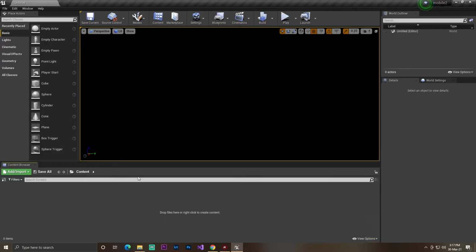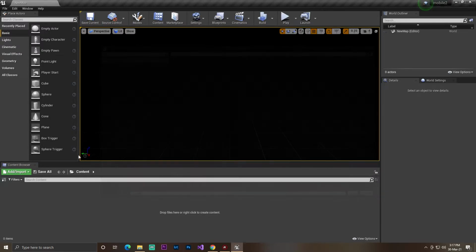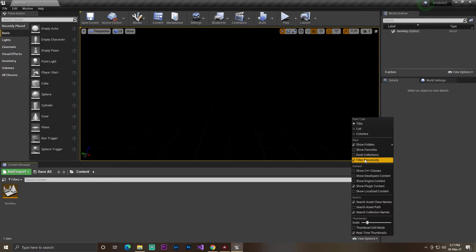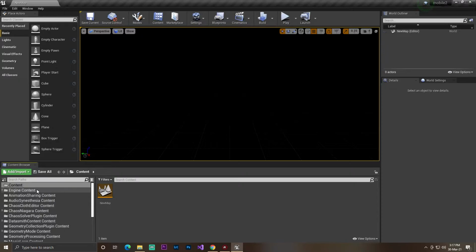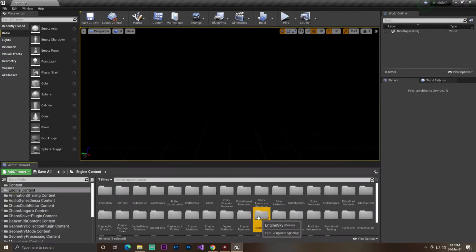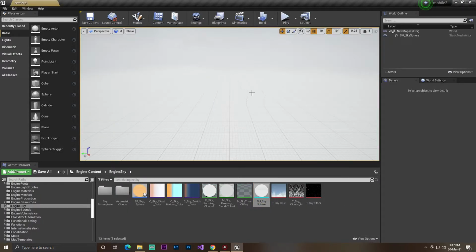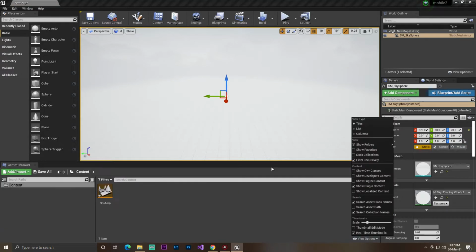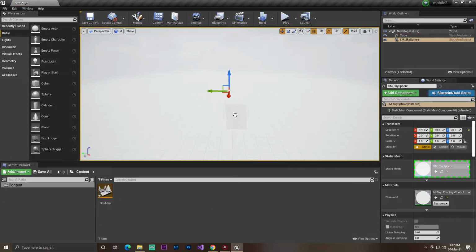So let's add a simple map here. Okay, just create a new level and just save it. Then here we'll add simply engine content, and in the engine content we'll go to Engine, then go to the sky, just drag the sky, and again just untick it, and now we add a cube.